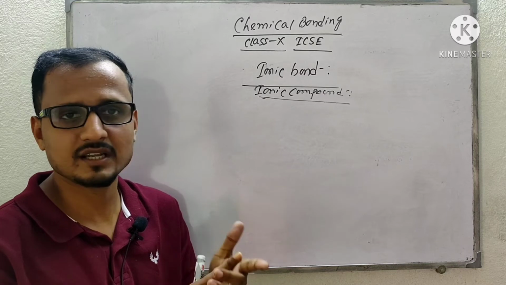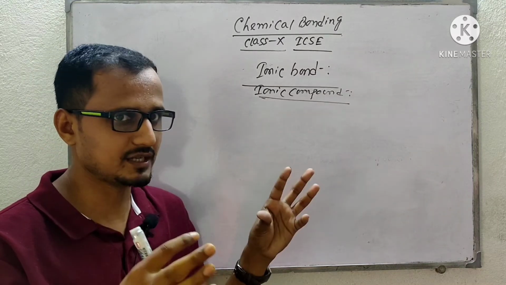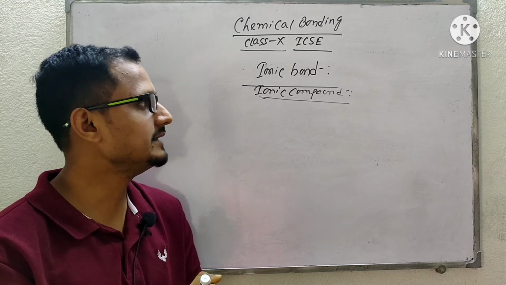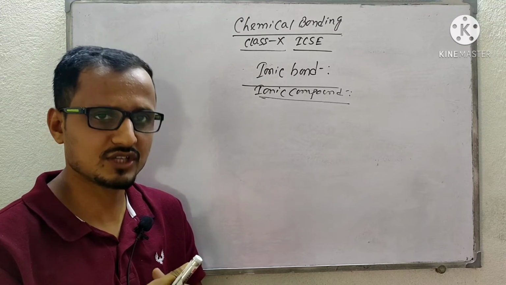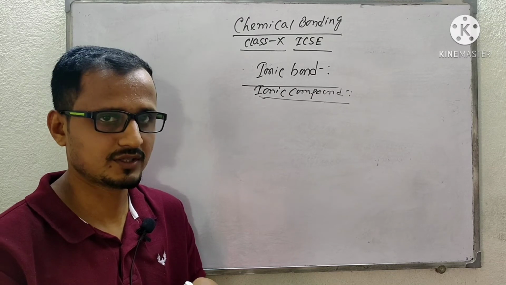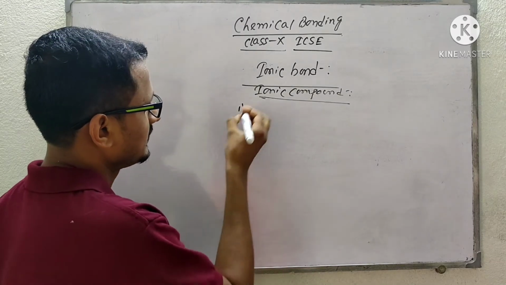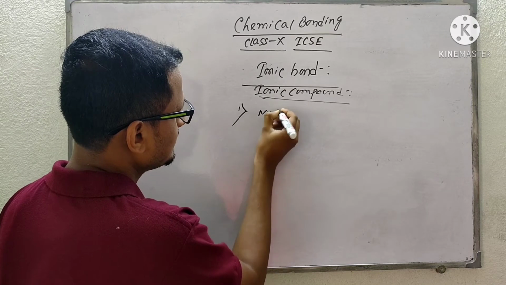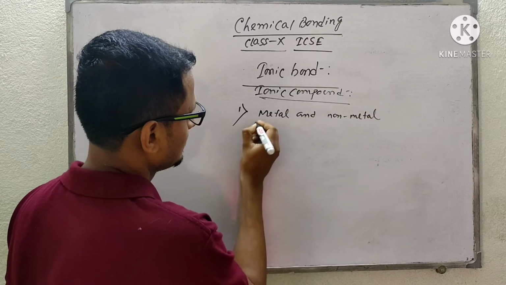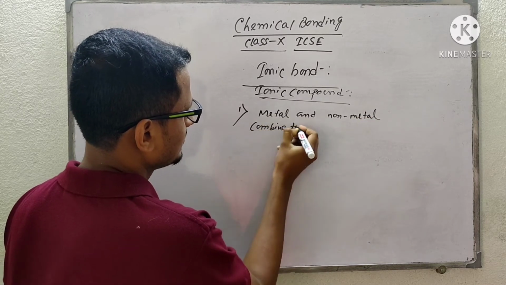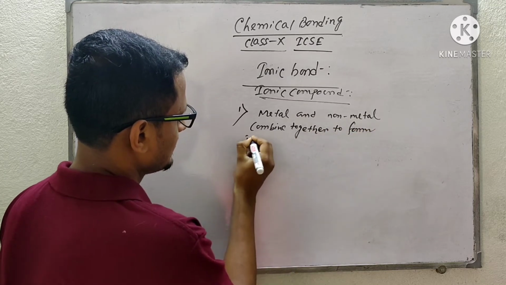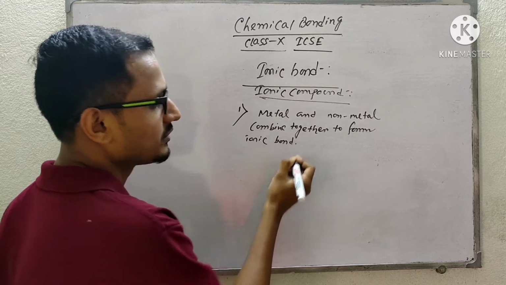There must be a metal and a non-metal. Pure non-metal and metal will combine together to form the ionic compound. If the difference of electronegativity between those two elements is very high, they will form the ionic compound or ionic bond. So first of all, metal and non-metal combine together to form ionic bond. Slowly we will go into the concept.